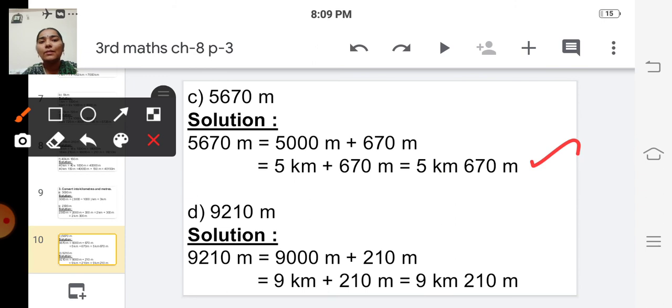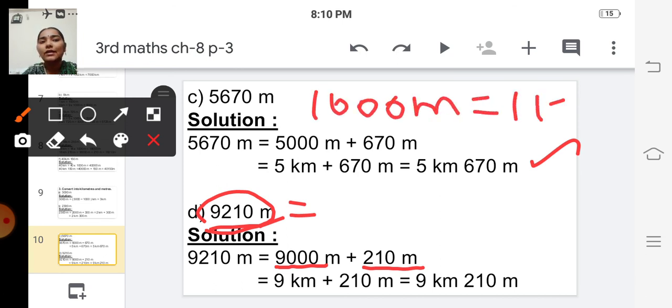And the next problem, 9210 meter. We are going to convert this meter into kilometer and meter. So first thing we have to do, we have to split this 9210 into 9000 meter plus 210 meter. Okay, and we know that 1000 meter is equal to 1 kilometer.